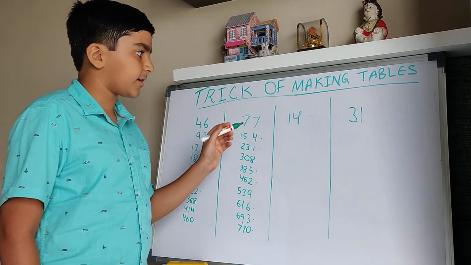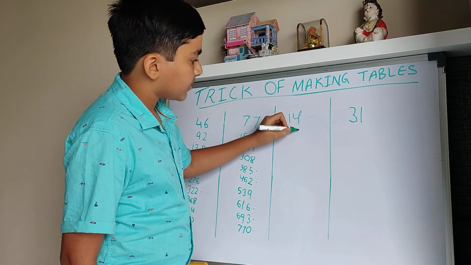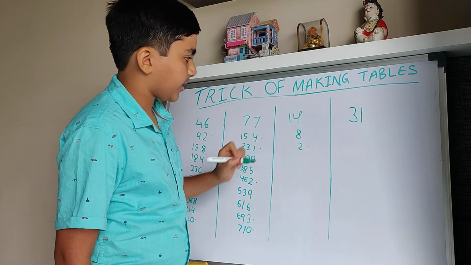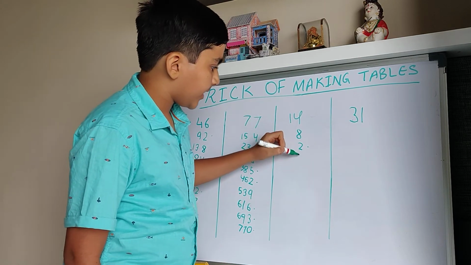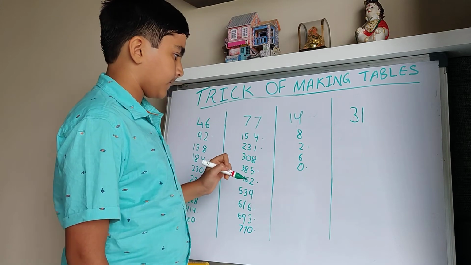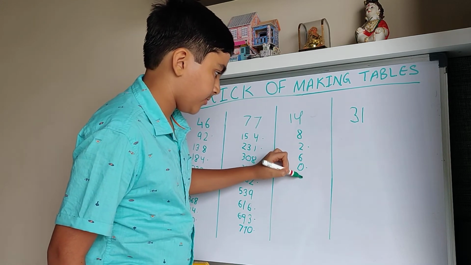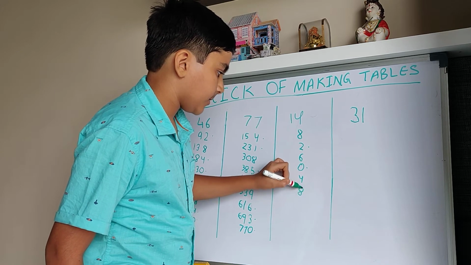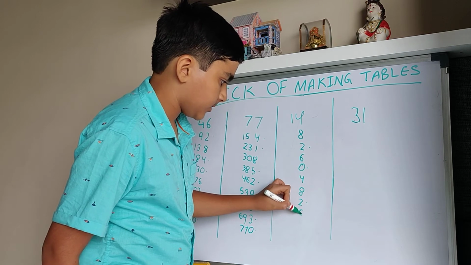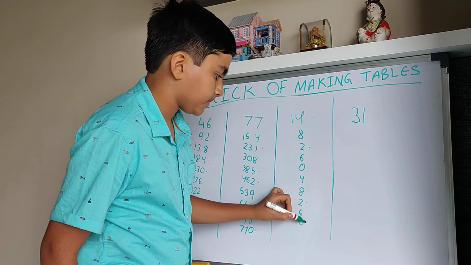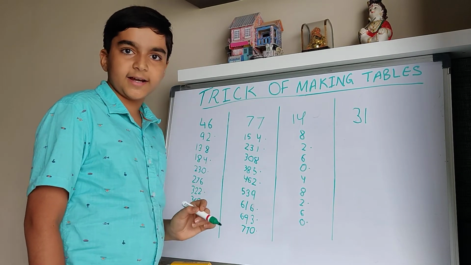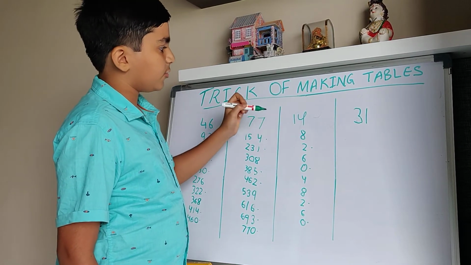Let's do the third table. It will be 4, then 8, then 12. So 2 here, 1 carry forward. Then 2 and it will be 6. Then 10. Then again 4. Then 8. Then 2. Then 6. Then 10. So our second line is made.